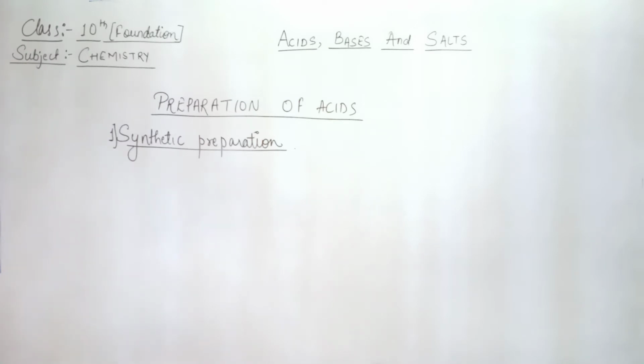ठीक है. So how we do that? We simply take the acids, or acid is prepared by direct combination of elements, that is, when hydrogen and chlorine gas react together under action of electric spark, and because of this action there is a production of hydrogen chloride gas. ठीक है. So we'll see.